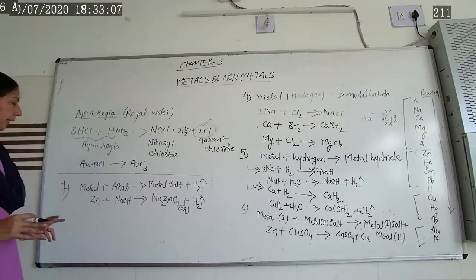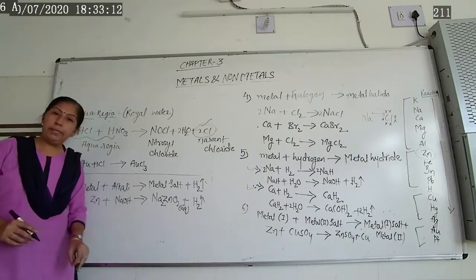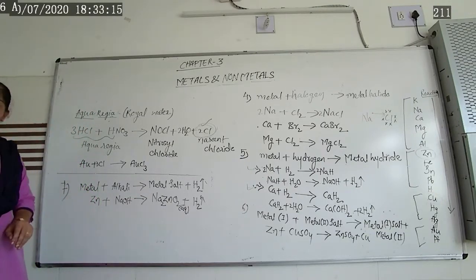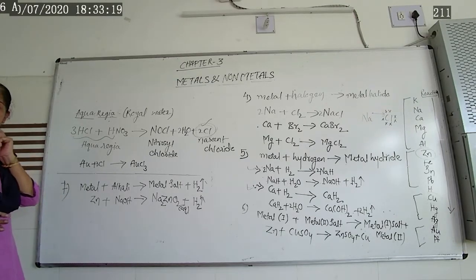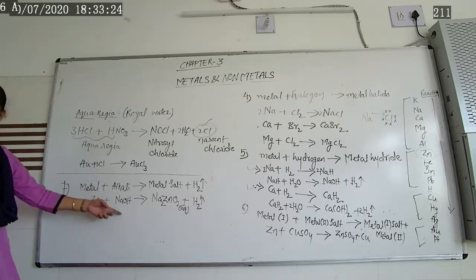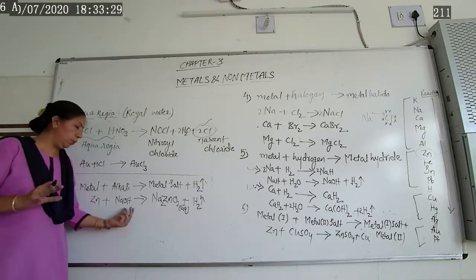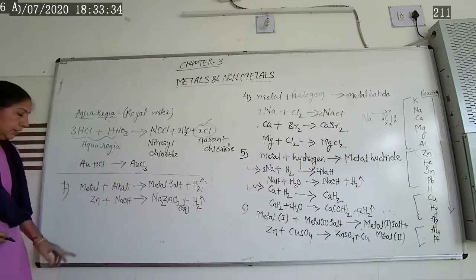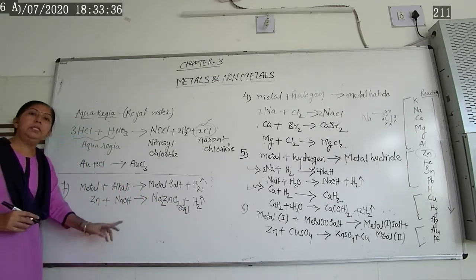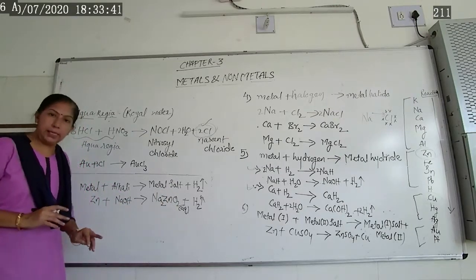And the last chemical reaction: some metals also react with alkali. They form a metal salt and hydrogen gas. Alkali means a stronger base, or water-soluble base, such as NaOH, which we are taking here. Few metals react with it: zinc, when reacting with sodium hydroxide, forms sodium zincate and hydrogen gas is released. In the same way, aluminum reacts with sodium hydroxide to form sodium aluminate and hydrogen gas is released.